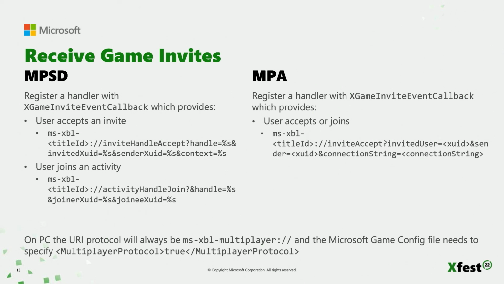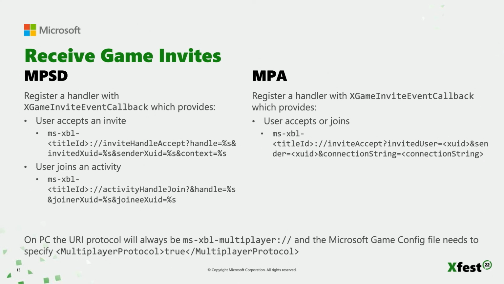You'll be given the context object pointer that you passed in when you registered the handler and this URI string. The URI protocol will be in the format of ms-xbl- and then either a title ID if it's on console or multiplayer if it's on PC. For MPSD, the URI will be different depending on whether the user accepted an invite or if they joined using the shell UI. In both cases, you'll receive the ZUIDs for both users, a handle to the game session, and for invites, the context string if one was provided.